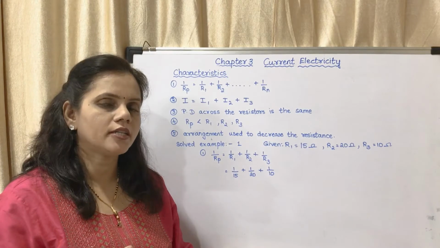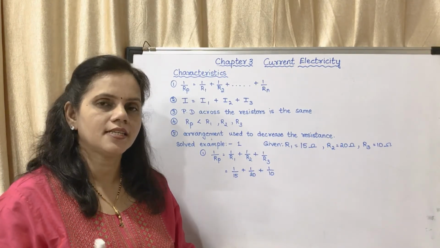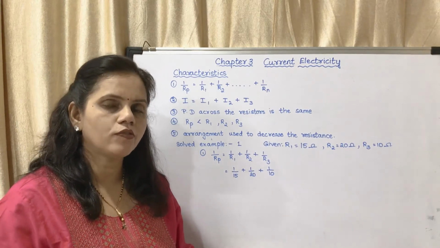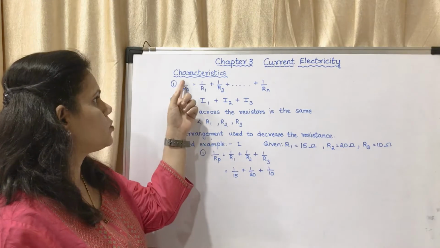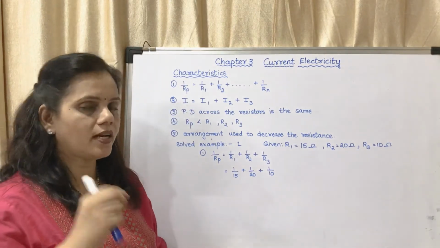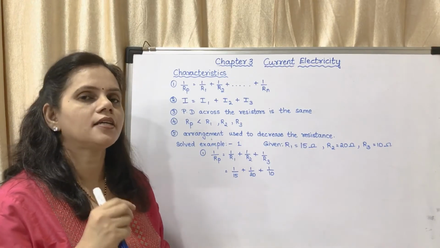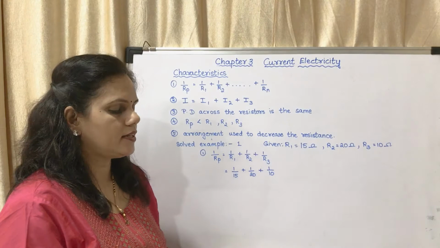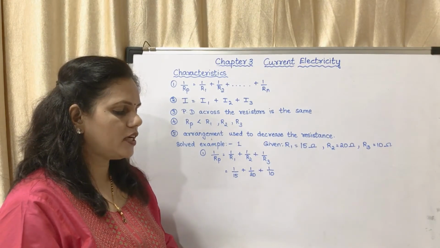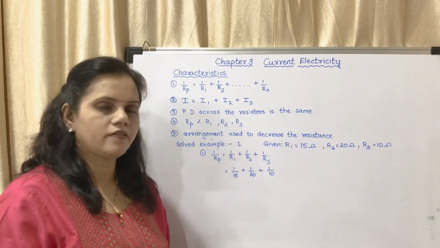So they have told that the inverse of the effective resistance is equal to the sum of the inverse of individual resistances. That means 1 upon Rp is equal to 1 upon R1 plus 1 upon R2 plus 1 upon R3 plus till 1 upon Rn. Now the next is the current flowing through an individual resistance is proportional to the inverse of its resistance.